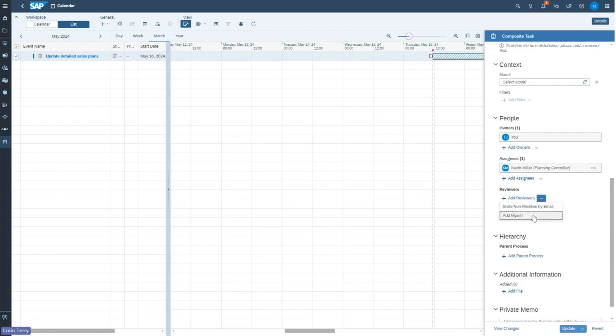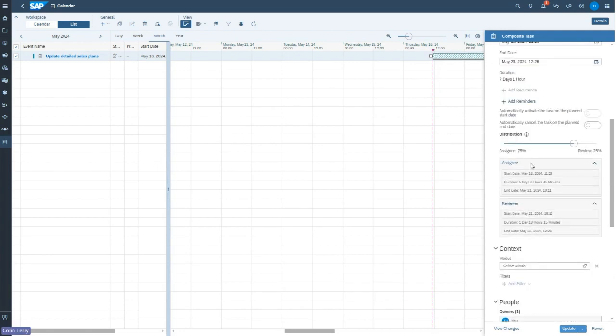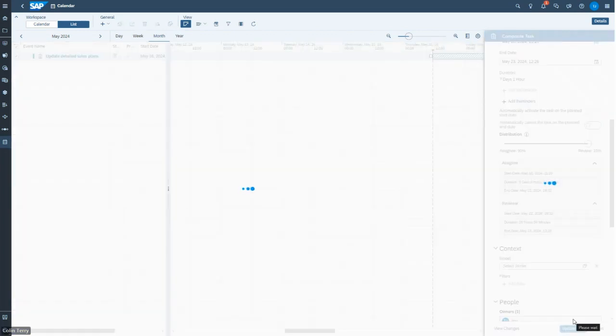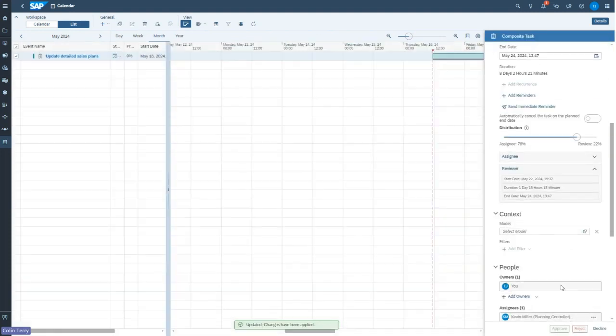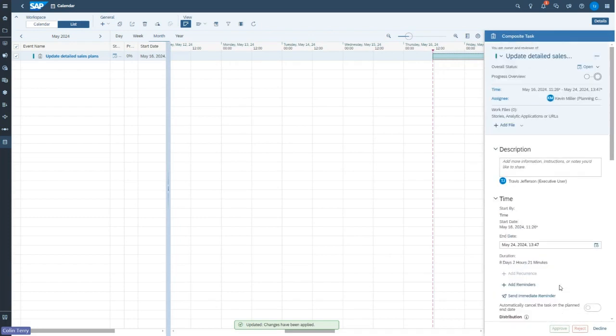This composite task has a planning task and then a review task. I'm going to make myself the reviewer. And I can see that the task is now split 75% to planning, 25% review. I think that's a bit high. Let's go to 90 and 10. And when I've made those changes, I can do update and activate, which will activate the task. And it will also put notifications and emails to those people who have been assigned to do the work.